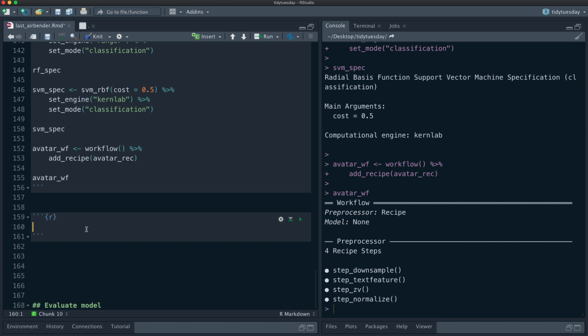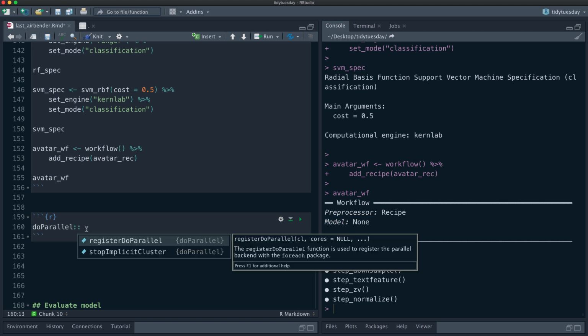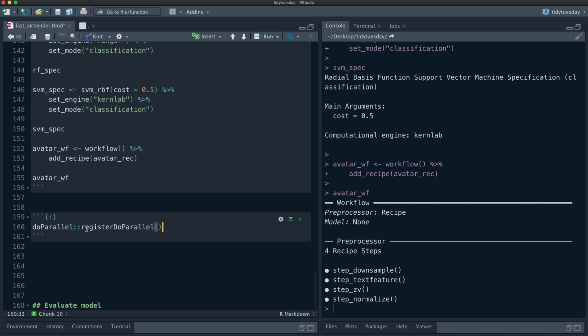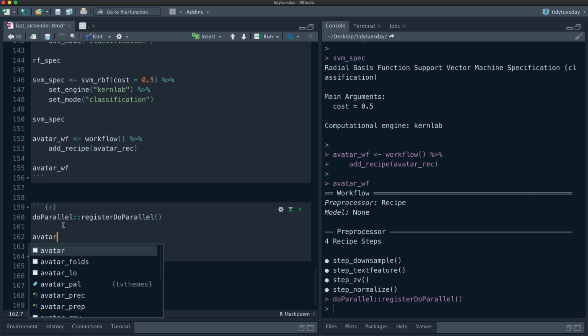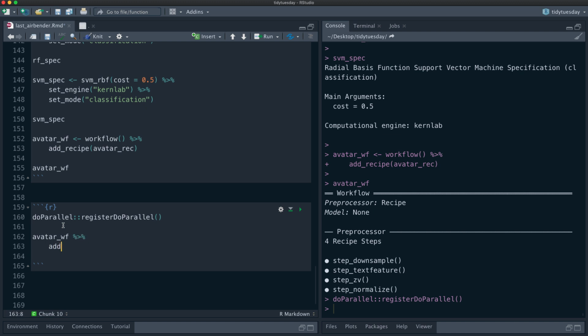So let's set up parallel processing here so that we don't have to sit and wait too long. Then let's take the workflow and add the first model.